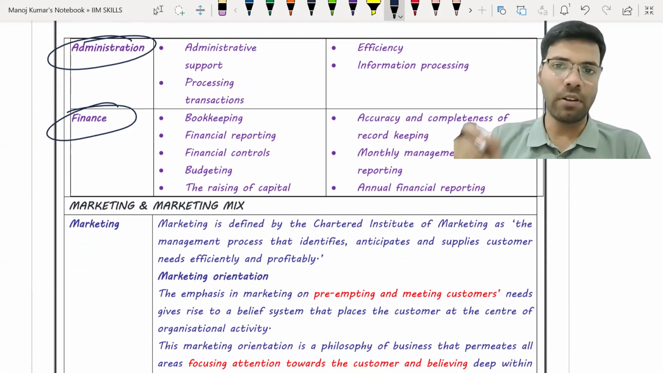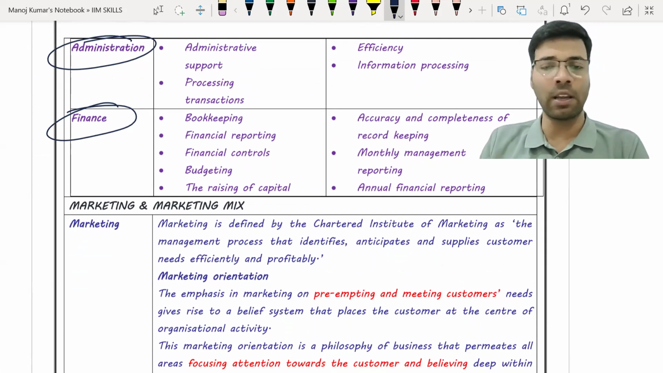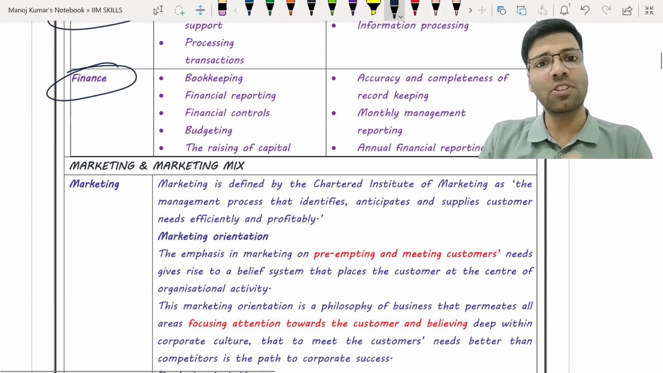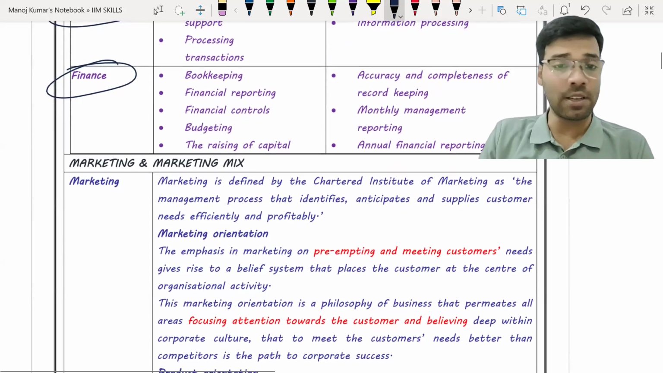Only one time read, just give a reading one time and then you can proceed further. Just understand the concept of what type of work these functional departments do inside the organization.